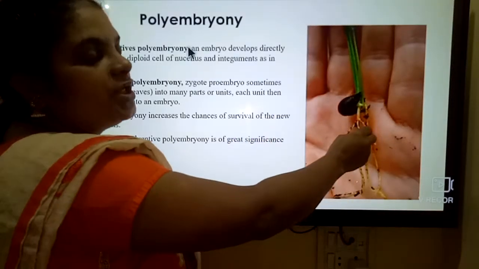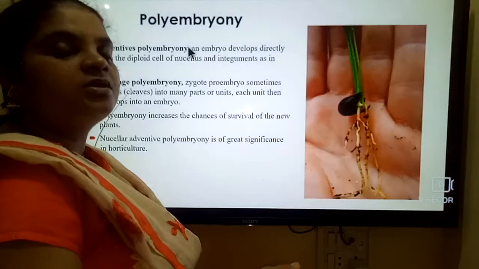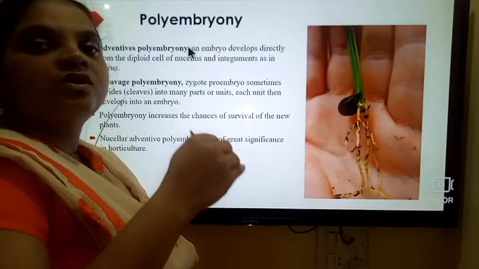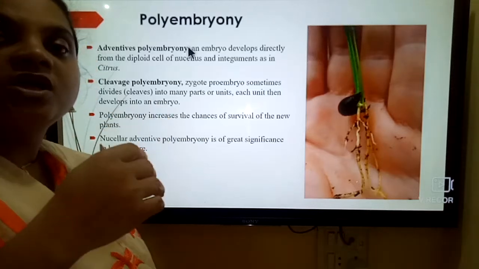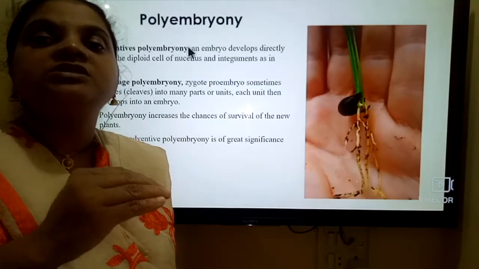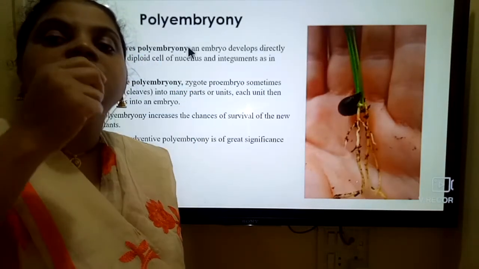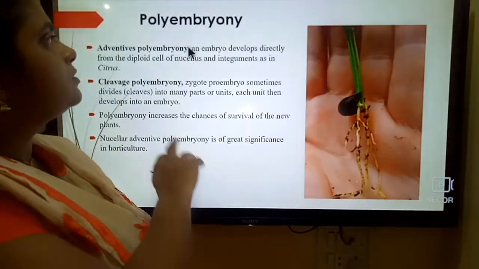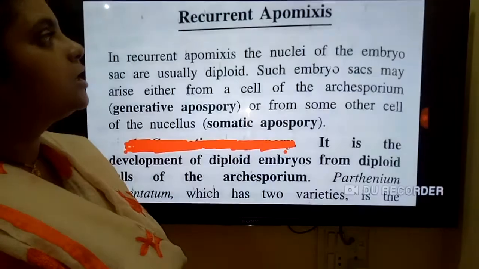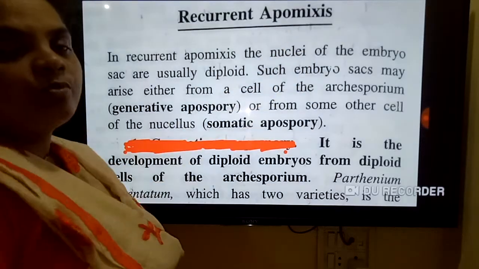If there is more than one embryo, there is no problem of viability, and there is no chance of dormancy. The seed can germinate 100%. So what is that called? Polyembryony. Now this is the recurrent apomixis.